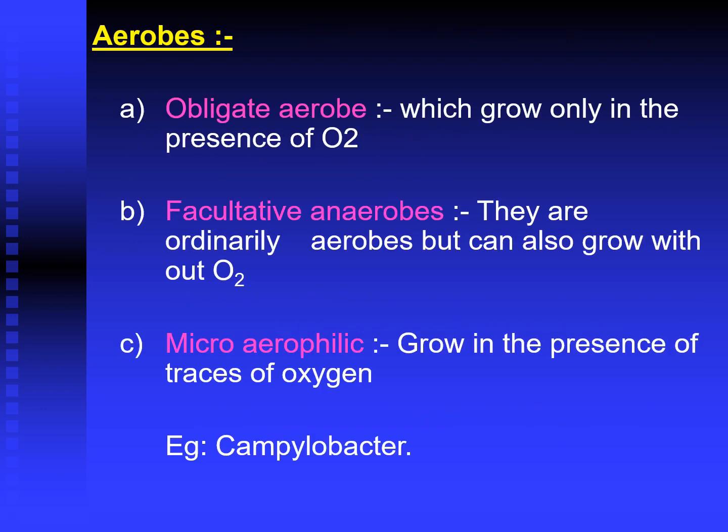Depending upon the oxygen requirement, bacteria are classified into obligate aerobes, facultative anaerobes and microaerophilic bacteria. Obligate aerobes grow only in the presence of oxygen. Facultative anaerobes are ordinary aerobes but can grow without oxygen also. So in the presence or absence of oxygen, they can grow. Microaerophilic bacteria grow in the presence of traces of oxygen. Very little oxygen is required by them. Example, Campylobacter.